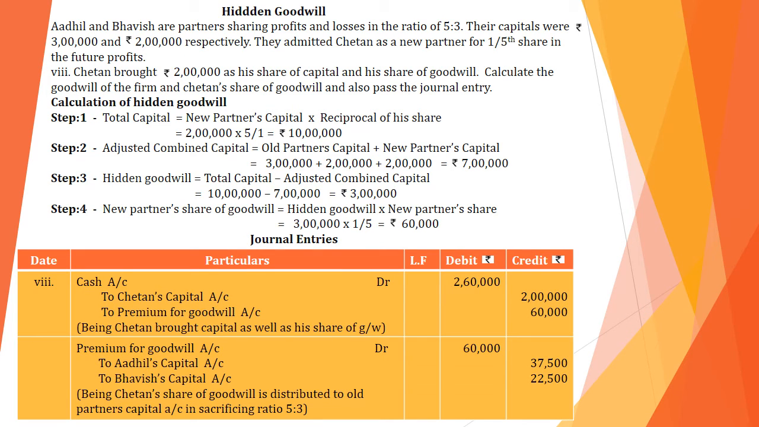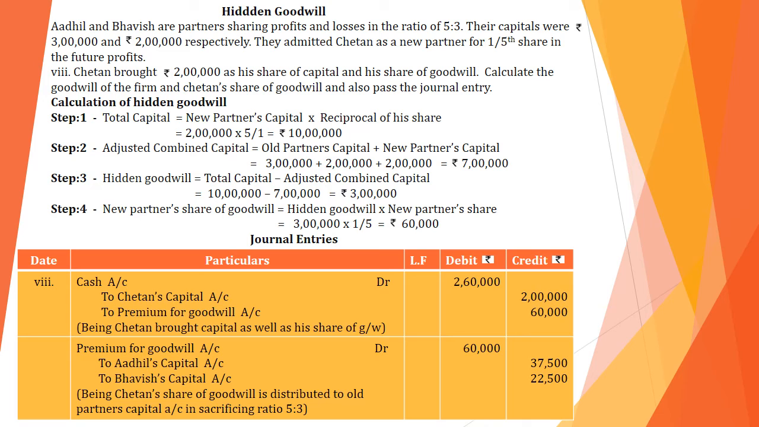Next, the eighth topic is hidden goodwill. I told you hidden goodwill is an important topic. In many questions this topic carries a 1 mark question. Now I have changed the question a little bit. Listen to it. Adil and Bhavish are partners sharing profits and losses in the ratio 5:3. Their capitals were rupees 3 lakhs and 2 lakhs respectively. It means Adil's capital is 3 lakh and Bhavish's capital is 2 lakh. Chetan is admitted for 1/5 share in the future profits. Chetan brought rupees 2 lakhs as his share of capital and his share of goodwill. Here Chetan brought only 2 lakhs as capital, and his share of goodwill was not given in the question, so we have to calculate it.